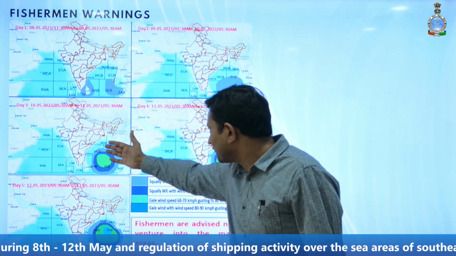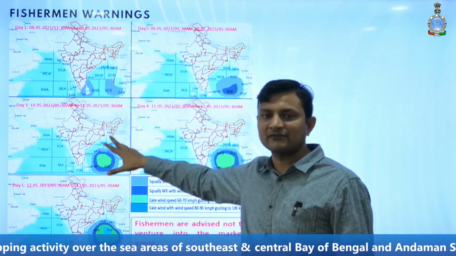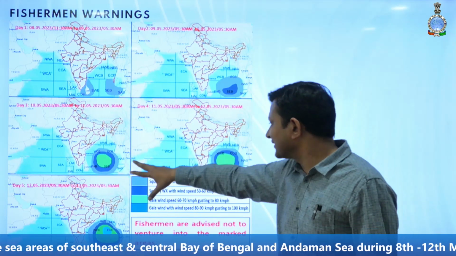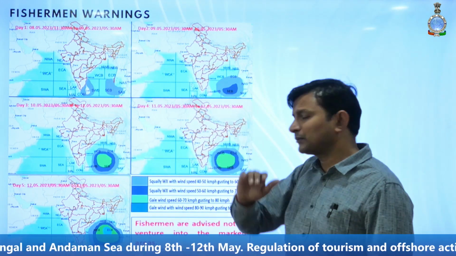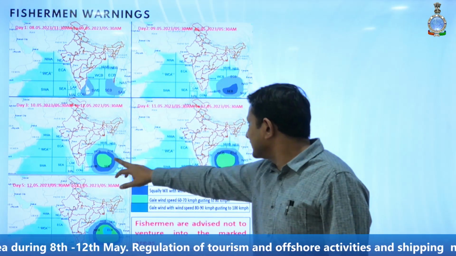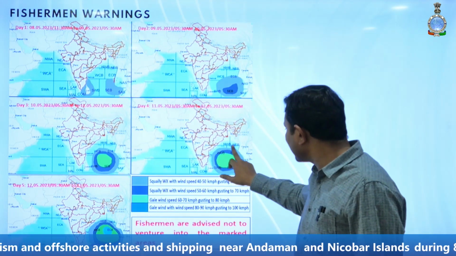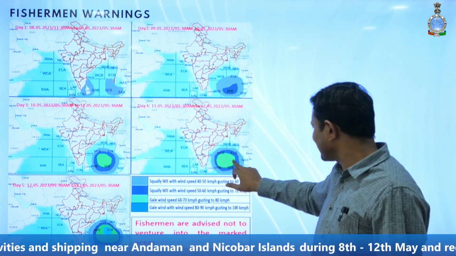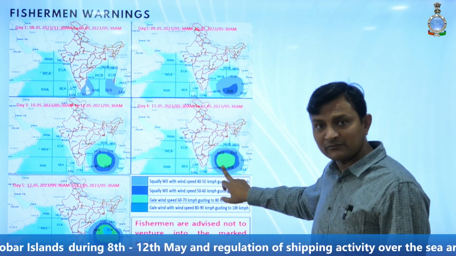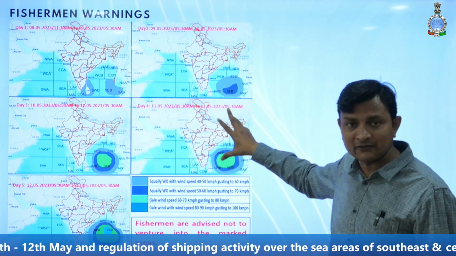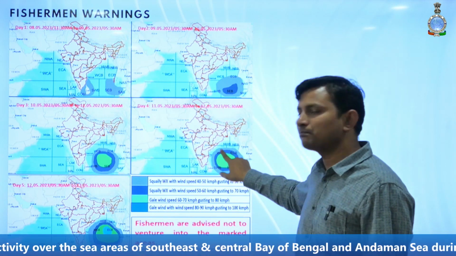Similarly, on 10th of May and 11th of May, there is a possibility of gale wind speed prevailing over the southeast Bay of Bengal and adjoining areas, mainly the adjoining areas of the Andaman Sea and adjoining areas of the central Bay of Bengal on both days, 10th and 11th of May, which are shown in this green color. In the adjoining areas of this green shaded form, which include some parts of the west central Bay of Bengal, some parts of the southwest Bay of Bengal, and some parts of the east central Bay of Bengal also, squally weather with wind speed 50 to 60 kmph will prevail.